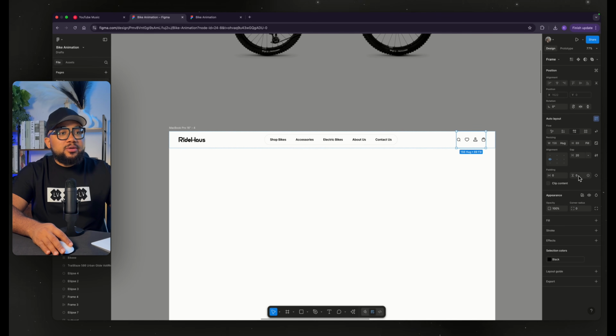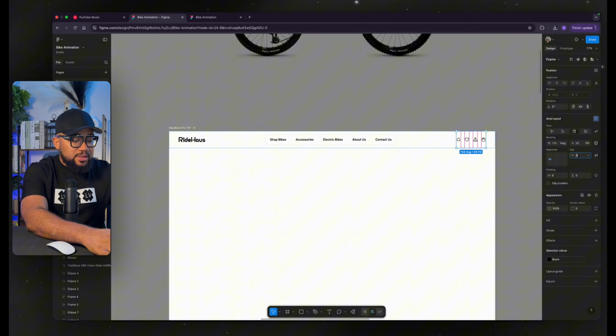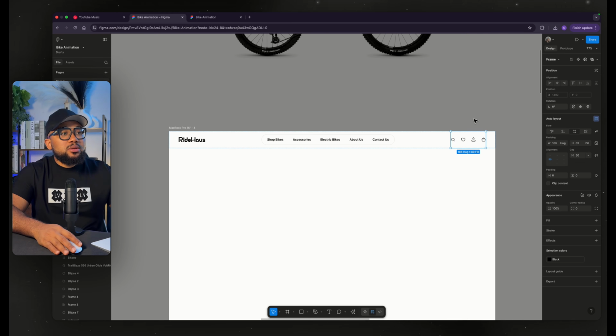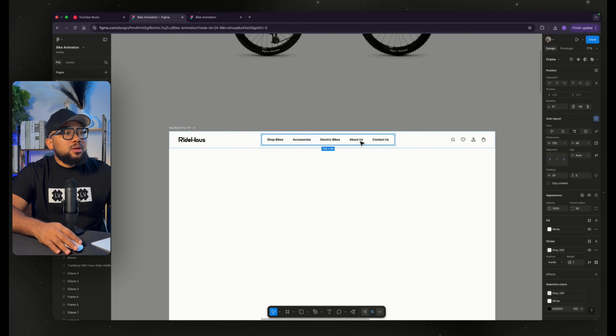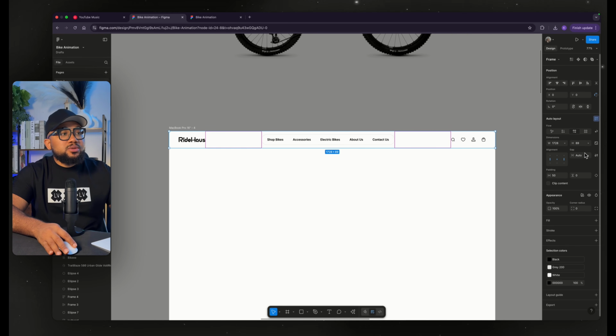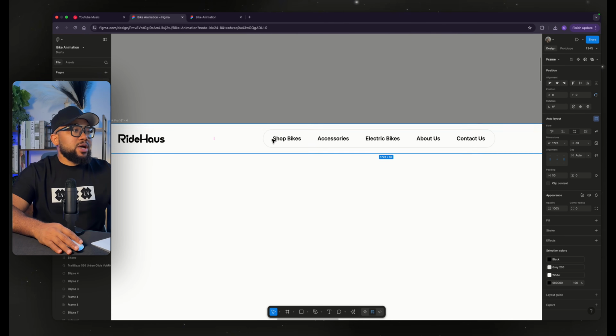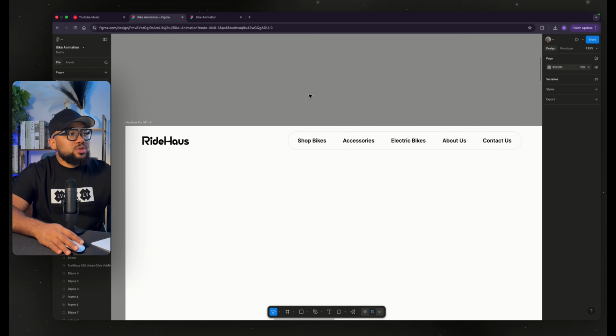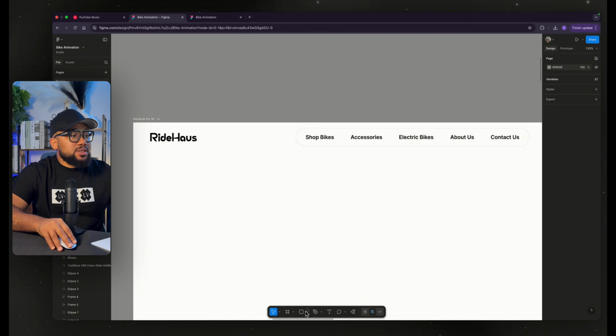And we have, just going to give 30 in between. And yeah, this is set to auto. We have this, the bike. So the next thing I'm going to do is to create this effect.